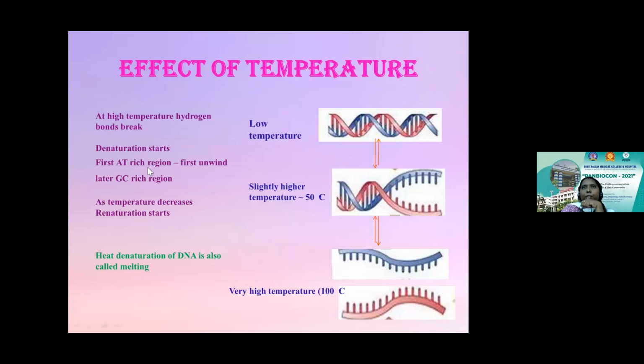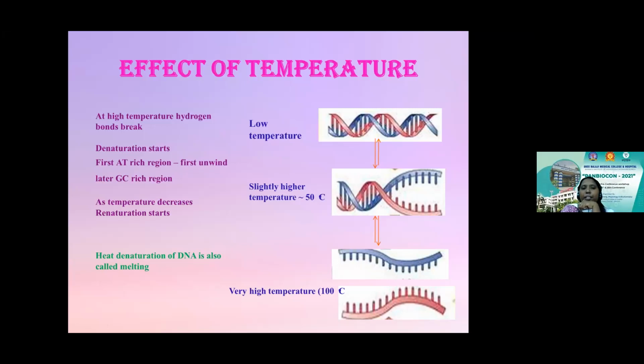When you talk about the structure of DNA, adenine pairs with thymine with a double hydrogen bond, and guanine pairs with cytosine with a triple hydrogen bond. So AT has comparatively weaker bonding than GC, because AT is double bonded, whereas GC is triple bonded. So the first unwinding takes place at the AT rich region because of the lower strength, and later it results in the unwinding of the GC rich region.